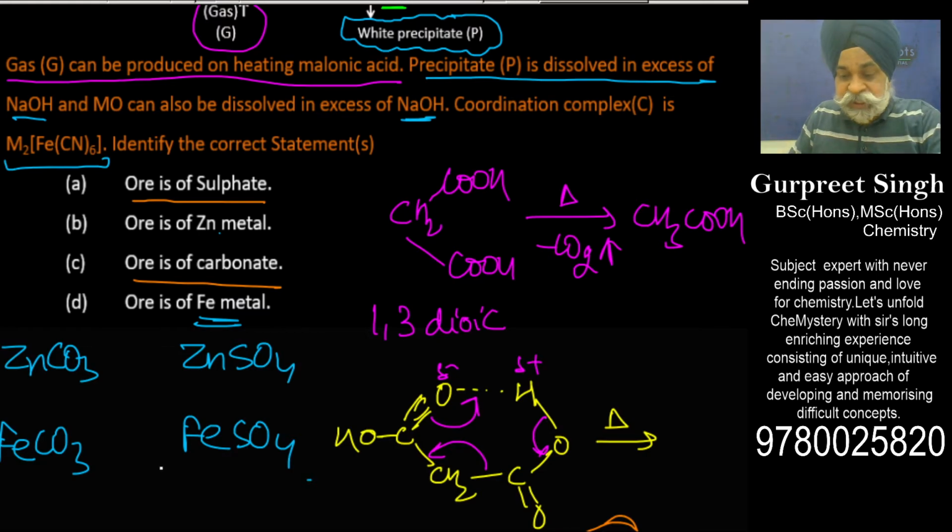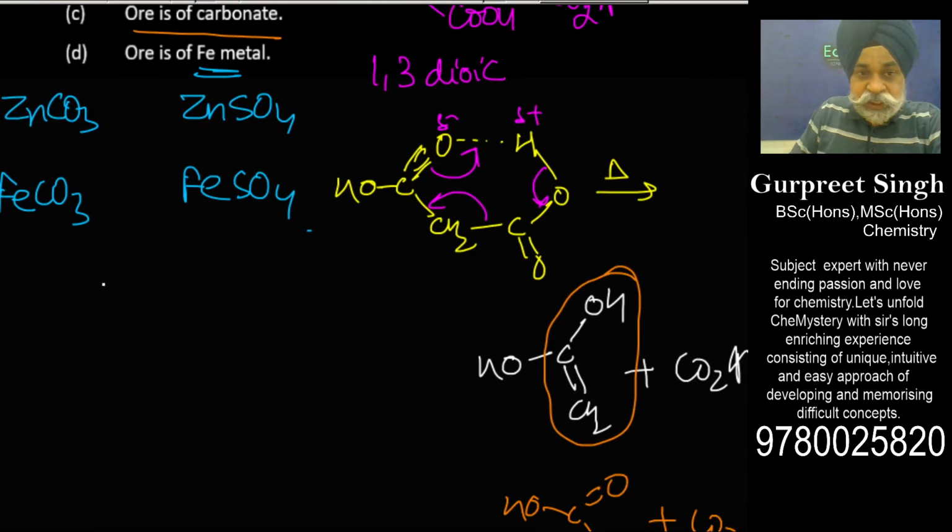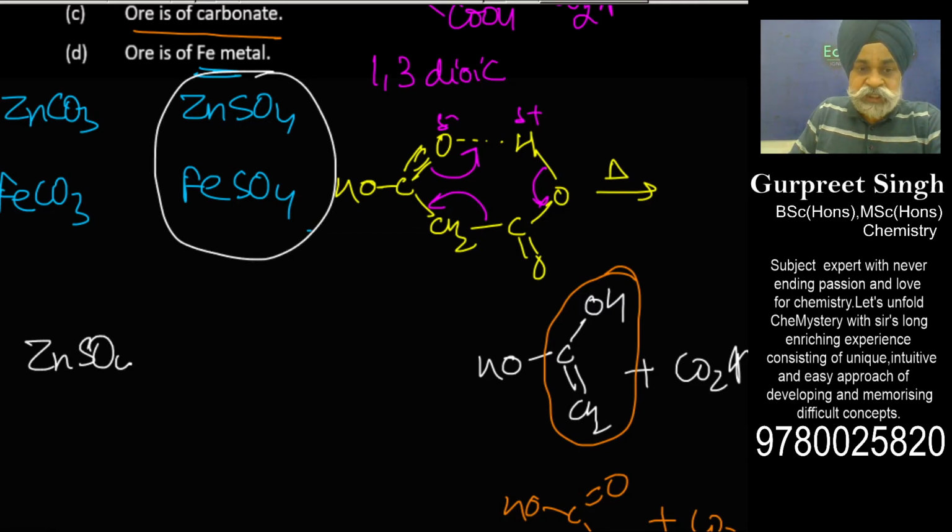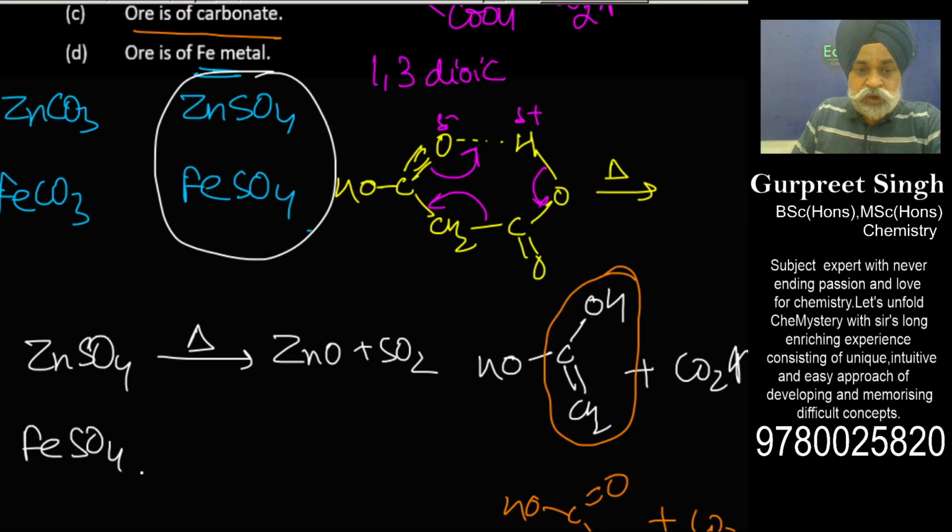So if I would heat any of these, say for example zinc sulfate, which is white vitriol, if it is heated to a very high temperature, this can generate SO2. And FeSO4 on heating, unlike zinc sulfate, tends to oxidize.